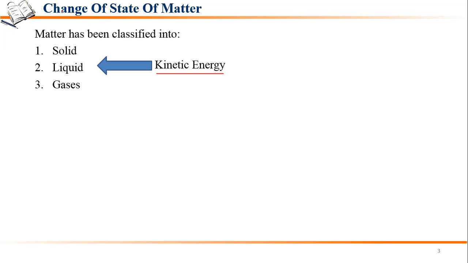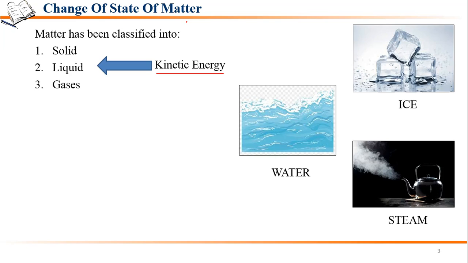Fine. So when we have to study the change of state of matter, first we should observe the changes that are around us. For example, there is one change that we observe in our daily lives, that is ice, water and steam. Ice can be converted into water and this water can be converted into ice, or this steam can be converted into water and this water can be converted into ice. So this is a change that we observe in our daily life.